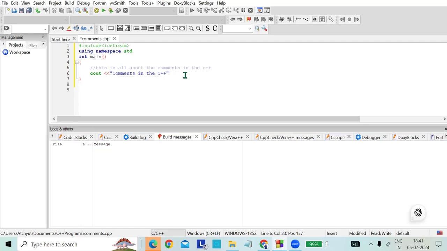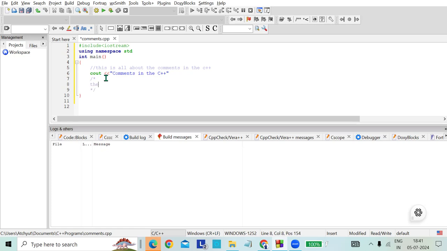And if you want multi-line comments, so you have to write slash star and star slash, right? In this, you can write the multi-line comment.